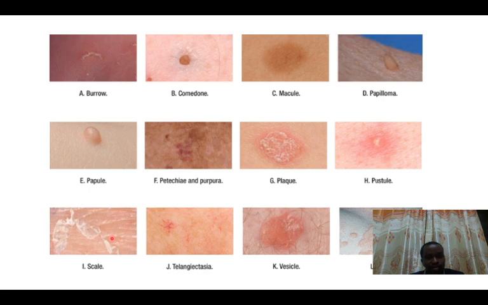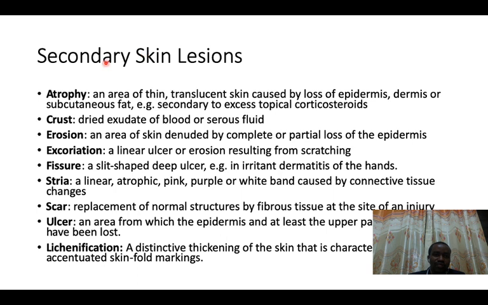Through this peeling of the skin, we get a skin lesion called a scale. I'm not going to talk about the telangiectasia and the other lesion this time, and probably I will show you an example. The vesicle is self-explanatory. Those are the other types of skin lesions that we have.